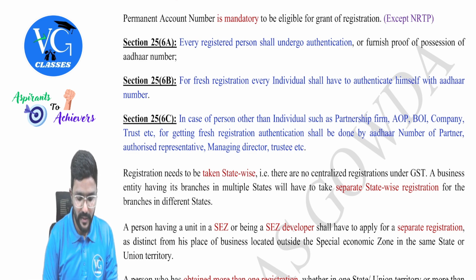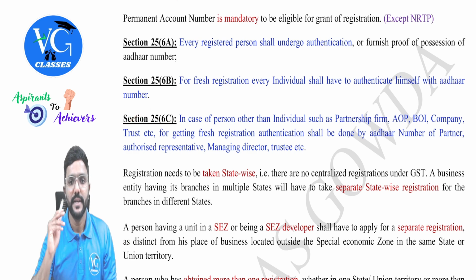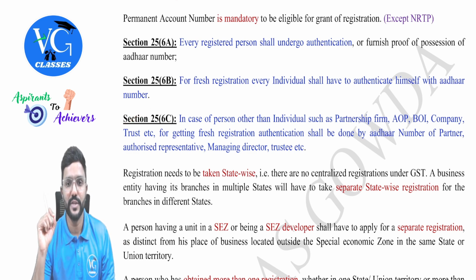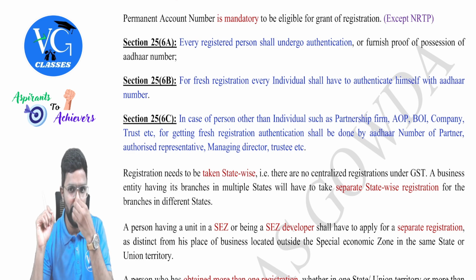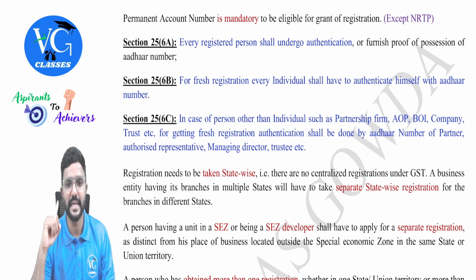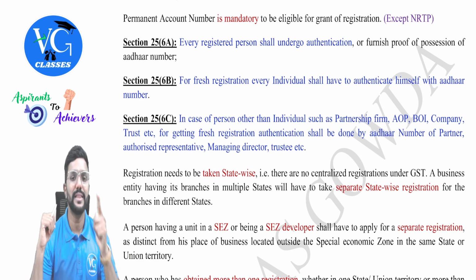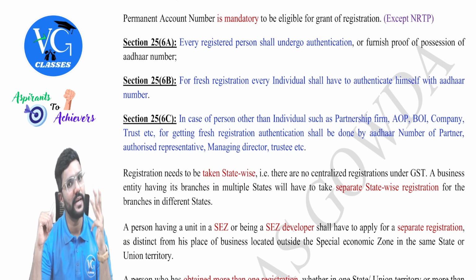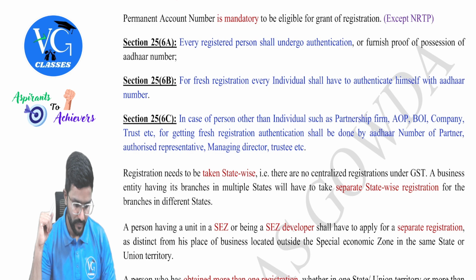Okay. Then 25(6)(c). In case of a person other than the individual such as partnership firm, AOP, BOI, company, trust, etc. for getting fresh registration, authentication shall be done by the Aadhaar number of a partner, means whoever is the face of that entity. That is the partner, authorized representative, managing director, trustee, etc.